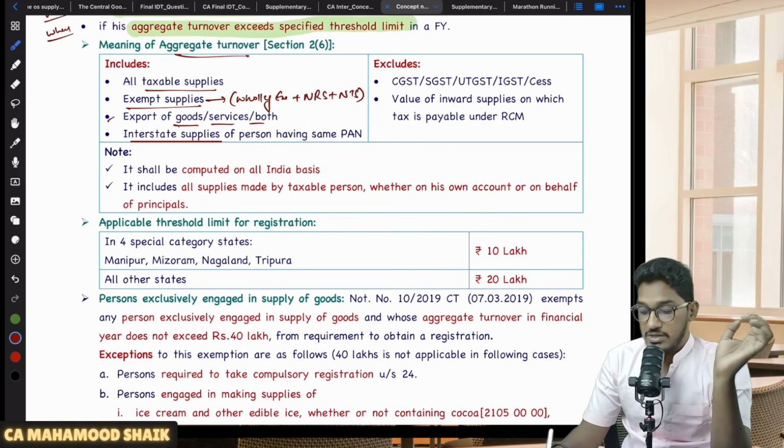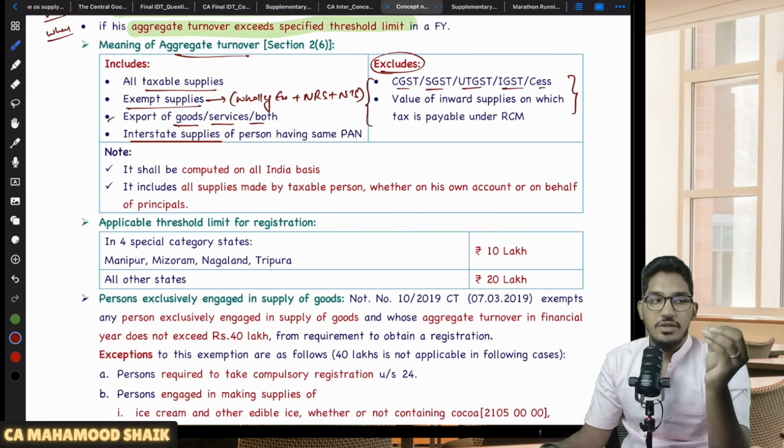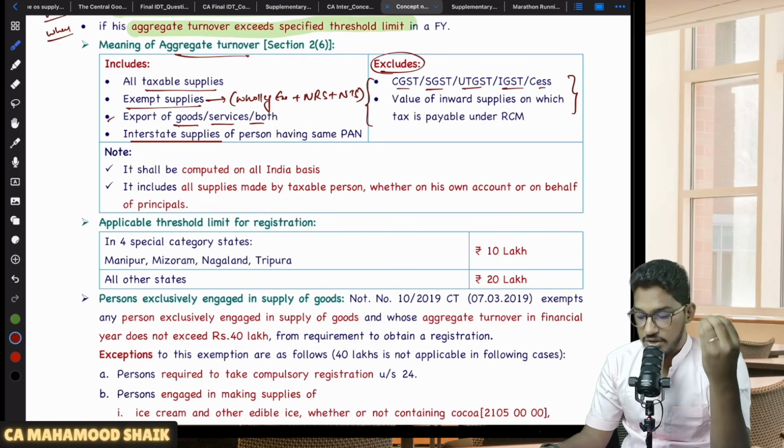Then, sir, what is not required to be included while calculating aggregate turnover? A few things you are not required to include. Number one, GST: CGST, SGST, UTGST, IGST or cess. Whatever taxes are levied under the GST Act, either CGST or SGST or UTGST or IGST or cess.